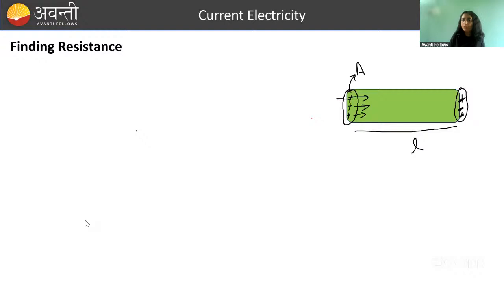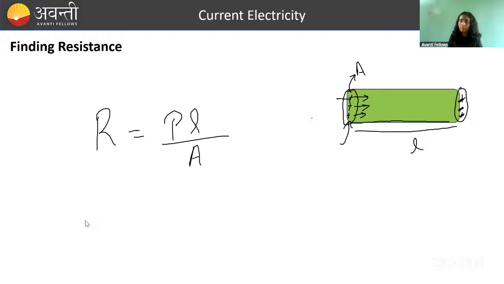So in which cross section is current entering? In this cross section. Along which length is current traveling? In this length. And hence how will you write resistance? Rho L by A. Okay?